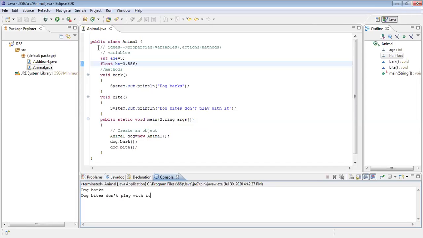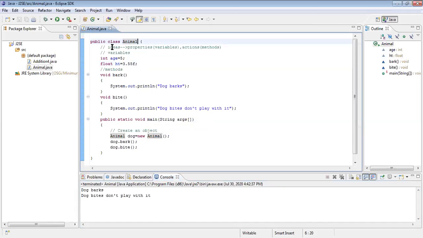Now just to go through the application, any problems in the application, I have done along with you only. I have started with a class by name Animal, which is having some ideas, and ideas are nothing but properties and actions. Properties are represented by variables in Java, and actions are represented by methods in Java. You know what are variables? Dog is having some age, some height. Fine, and then some methods are there.